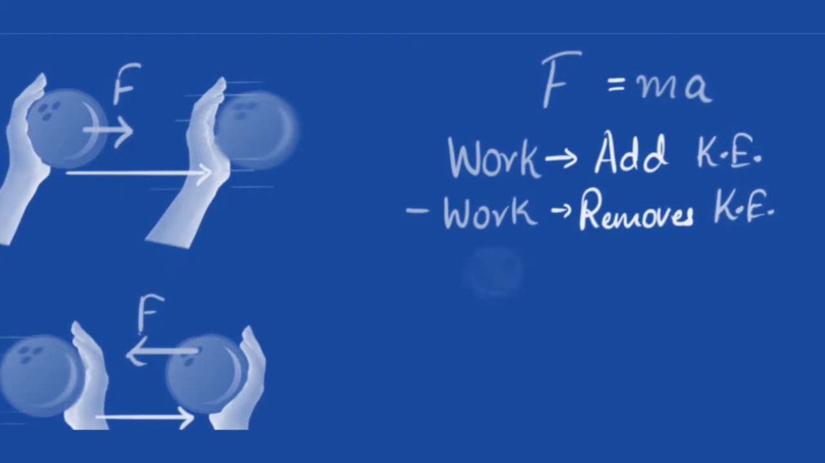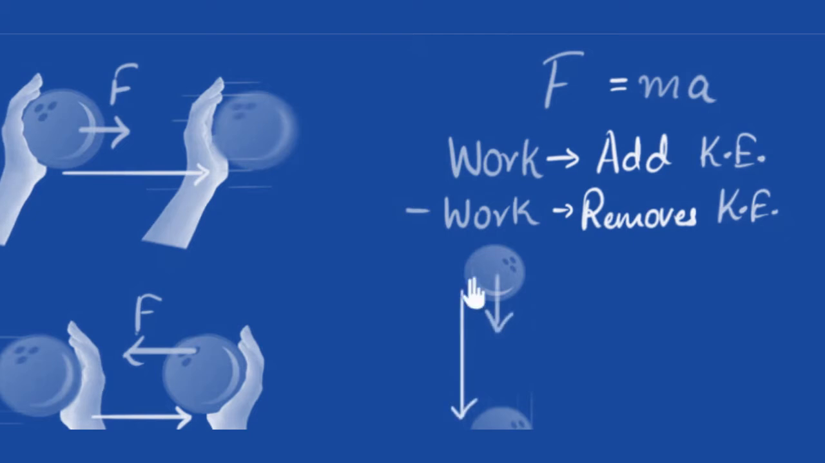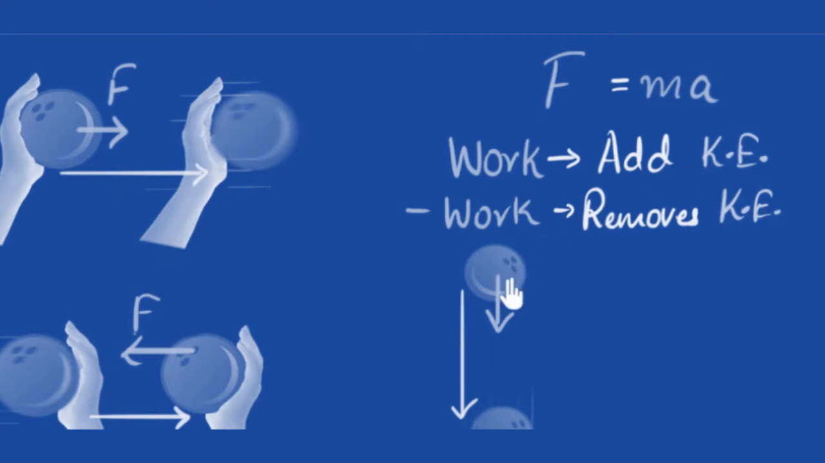Let us say now you take that ball and you drop it from some height. As it falls down, it is going to speed up. Again, let's look at work. In this particular case, gravity is pushing down on that ball, and the ball is moving in the same direction. So gravity is doing positive work, and because gravity is doing positive work, it is adding kinetic energy to that ball, and that's why the ball is speeding up.